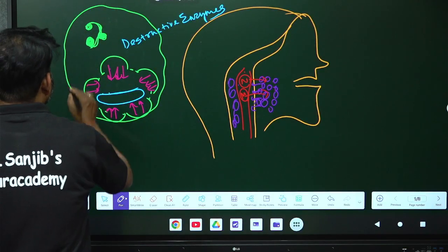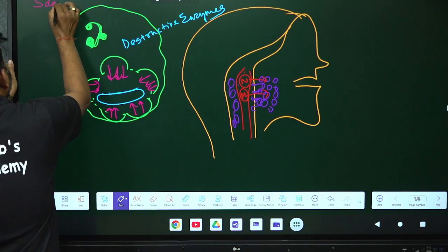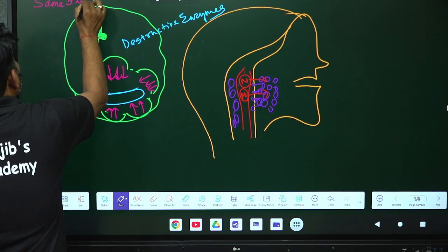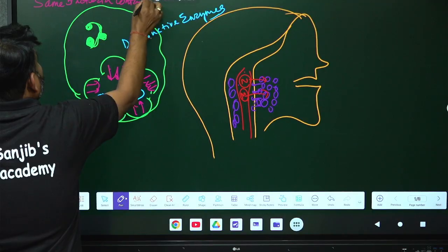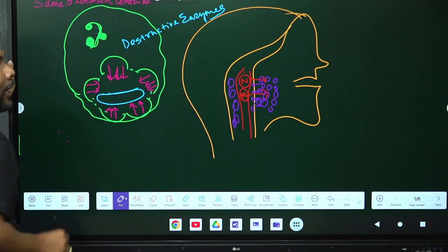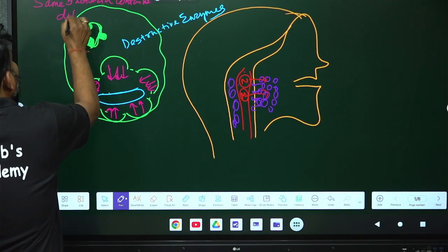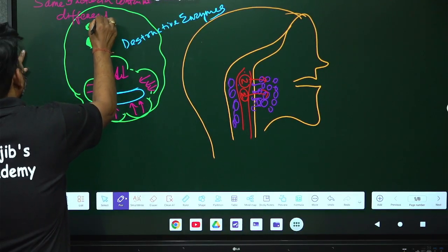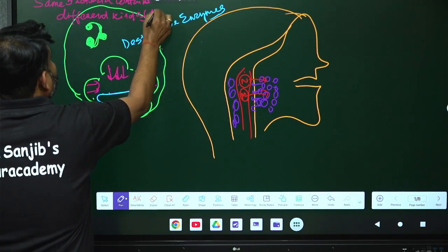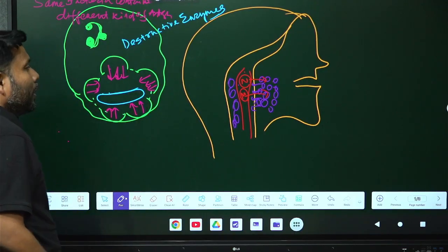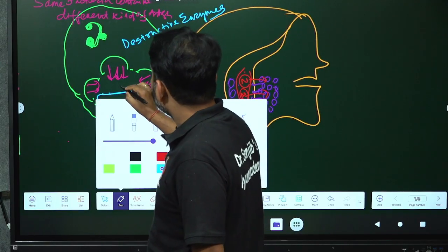Another entrance question: the same bacteria contains which of the following types of antigens? Same bacteria contains different kinds of antigens. Like I am giving an example of antigens over the bacteria, suppose this is one kind of antigen.